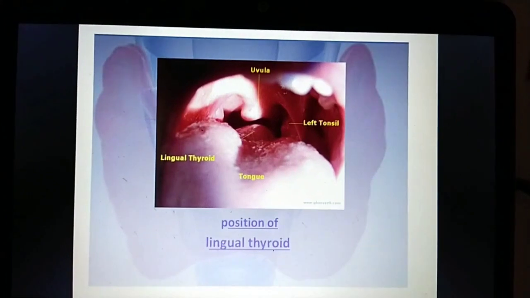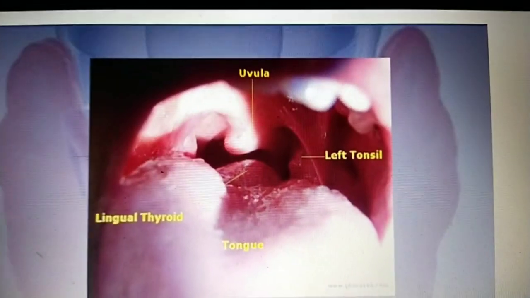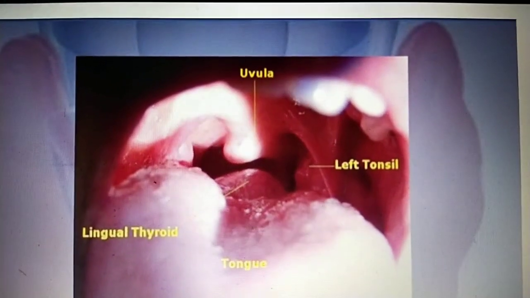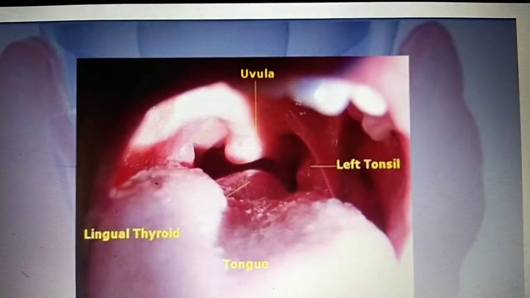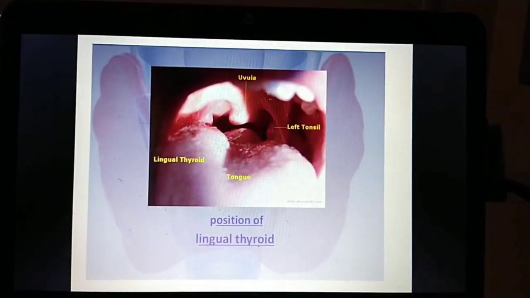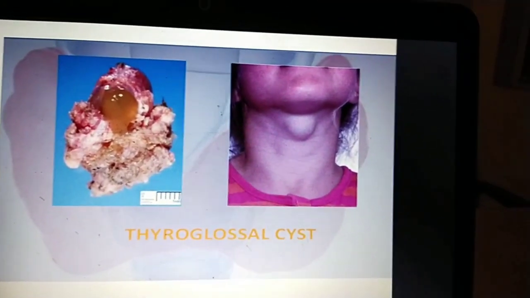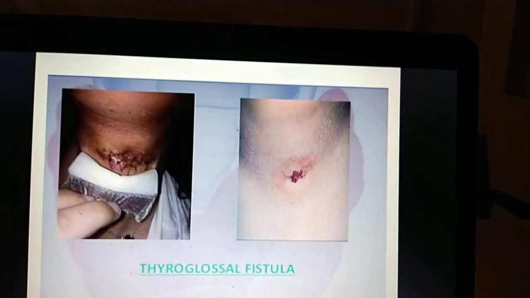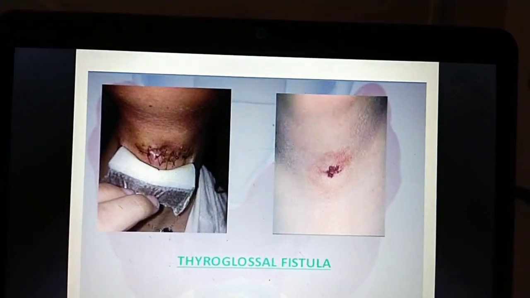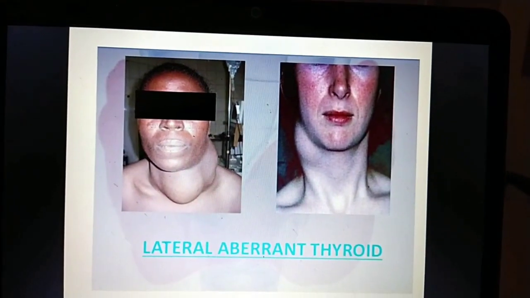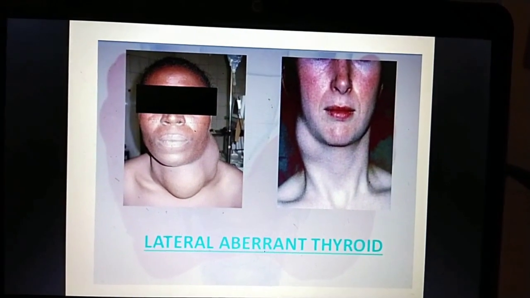This is a lingual thyroid gland; you can see here the left tonsil, the uvula, and the lingual thyroid gland. This is a thyroglossal cyst. This is a thyroglossal fistula, and this is the lateral aberrant thyroid.